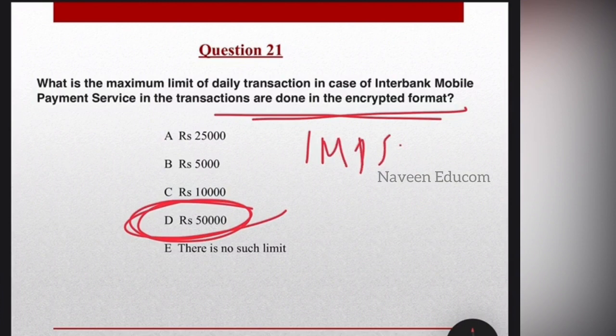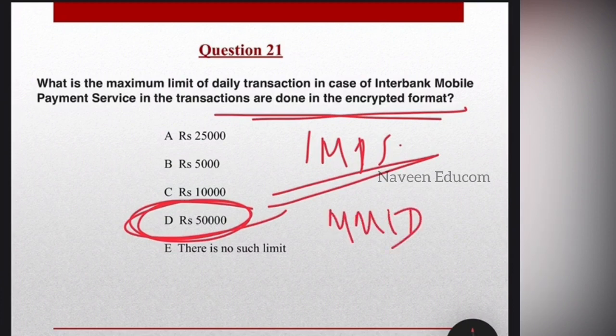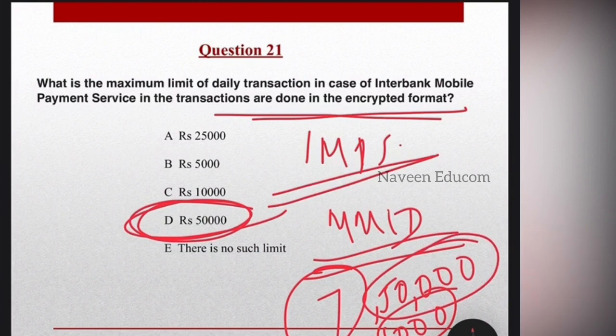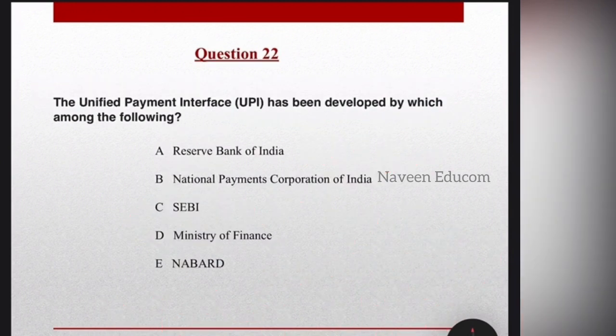IMPS is a fund transfer mechanism between banks through the use of the mobile phone. A Mobile Money Identifier is provided by the banks, attached with the registered mobile number. The MMID is a 7-digit number issued by the bank. The maximum amount limit of transaction is rupees 50,000 in IMPS in case of encrypted format from net banking, which is a very important point, and rupees 1,000 for unencrypted format through mobile text messages. Hope you are clear with these points and are noting them down. Students, please kindly note this. You will forget this if you try to recall it afterwards.